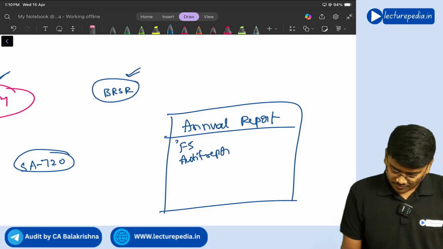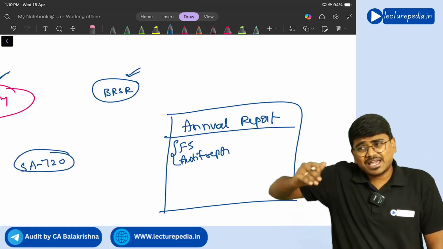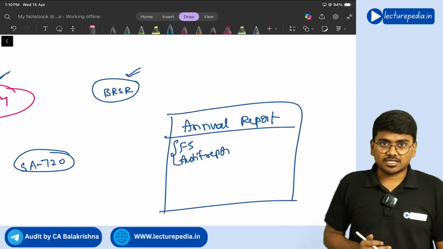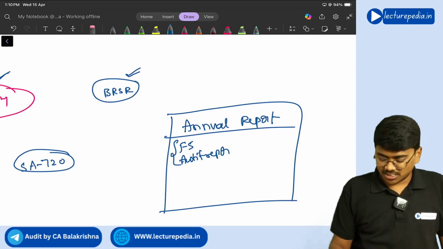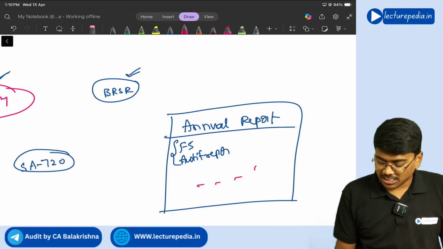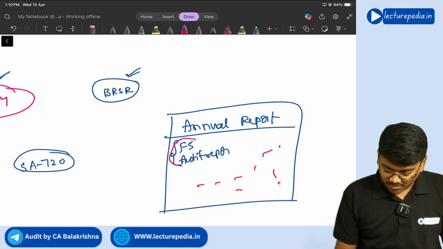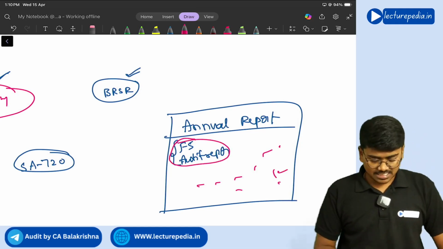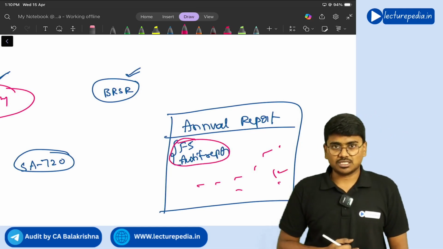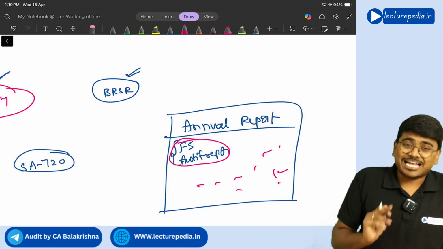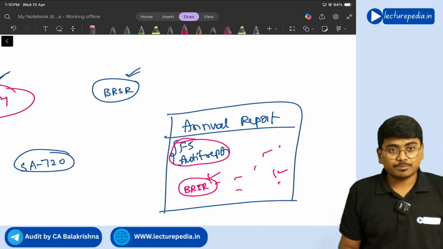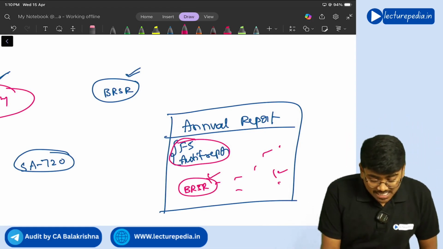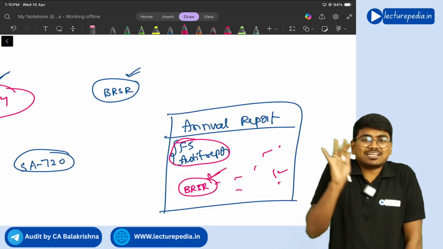Apart from these two, there will be various other information in the annual report. Whatever information is present in the annual report apart from these two will be considered other information as per SA 720, right? Now, in the annual report, this BRSR will also be given by the company. So this BRSR also comes under other information.